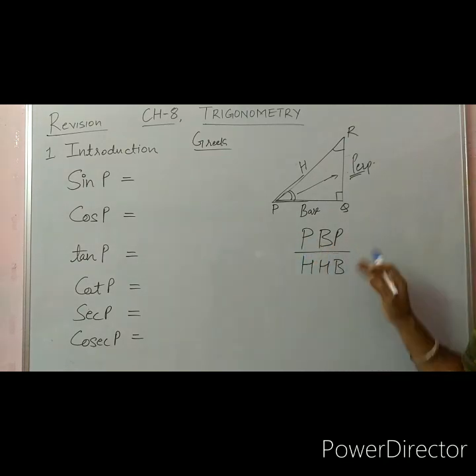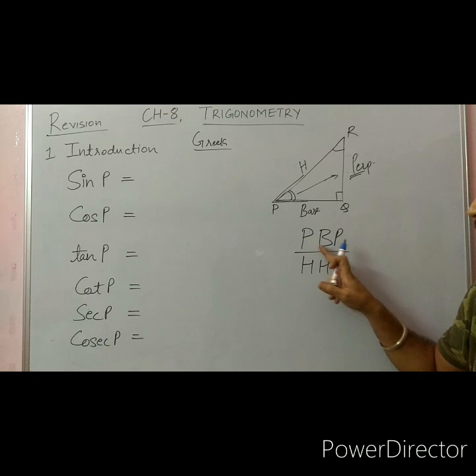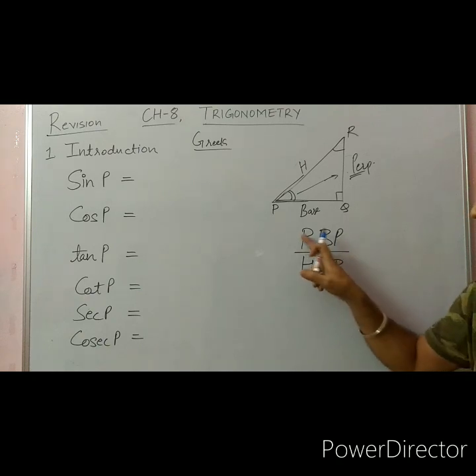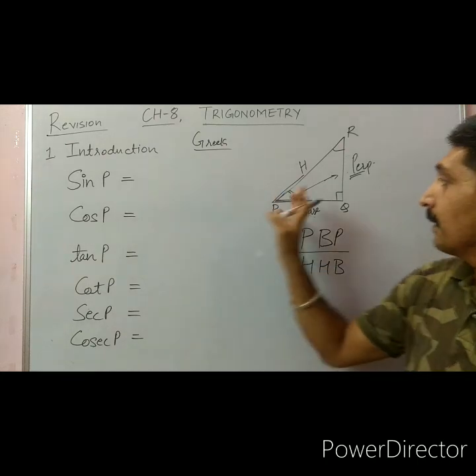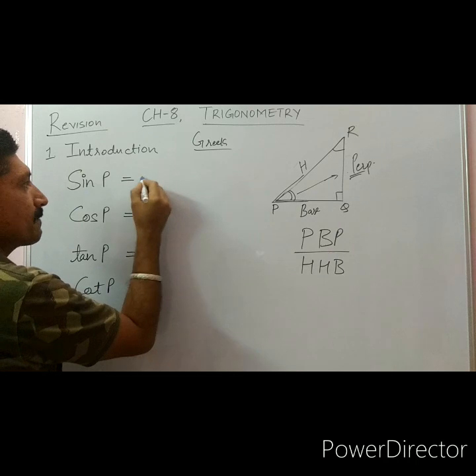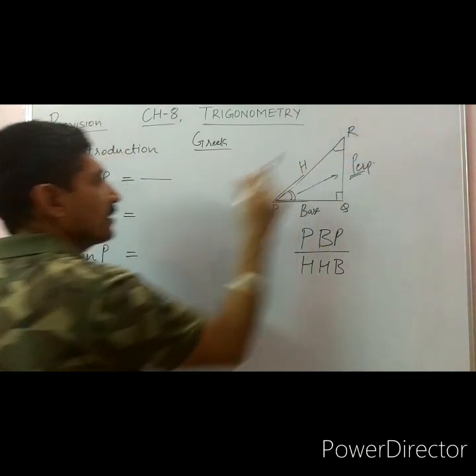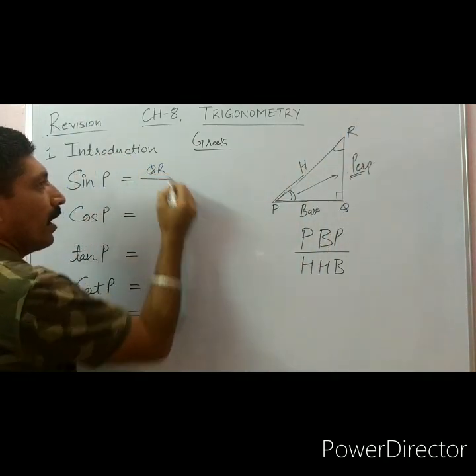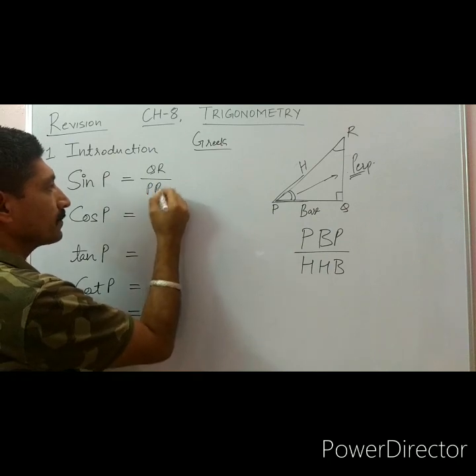So here Pandit, Badri, Prashad, Har Har Bol. So P upon H, that is perpendicular upon hypotenuse. So here the perpendicular is QR upon PR.